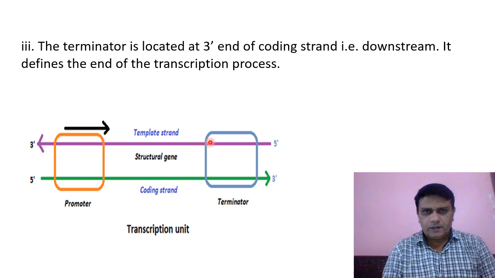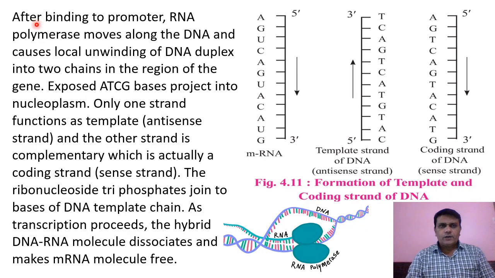Now the terminator is located at the 3 prime end of the coding strand, hence it is called downstream, and at this point the process of transcription ends, hence it is called the terminator. After binding to the promoter, the RNA polymerase moves along the DNA and causes local unwinding of the DNA duplex into two chains in the region of the gene.